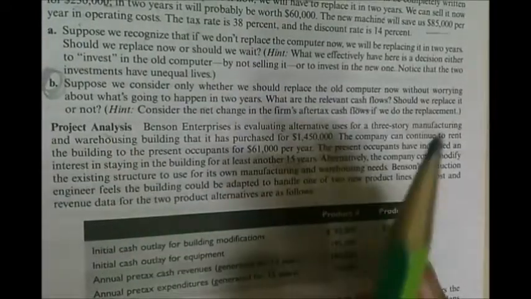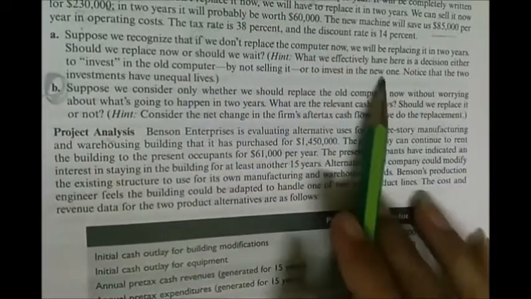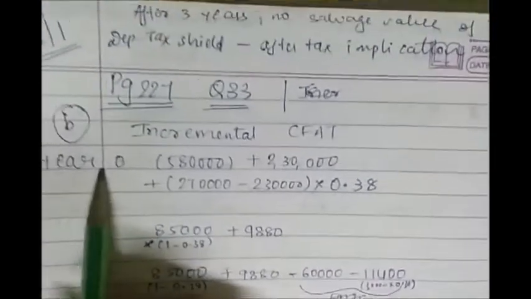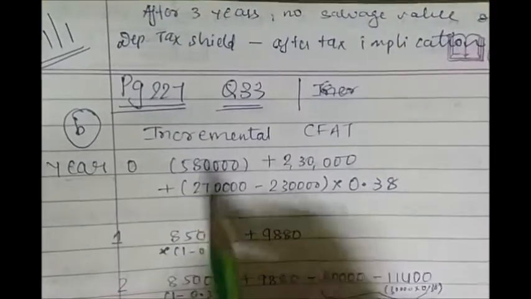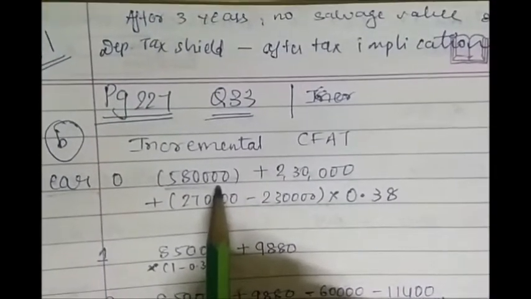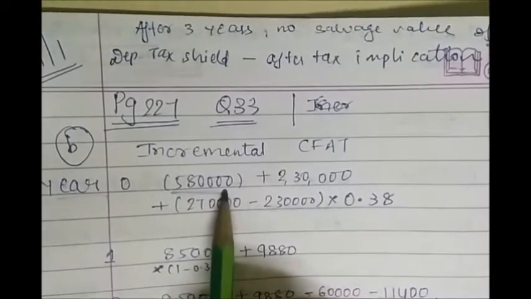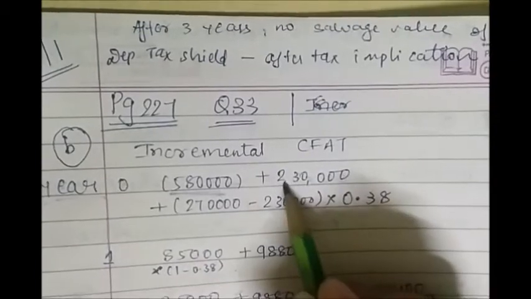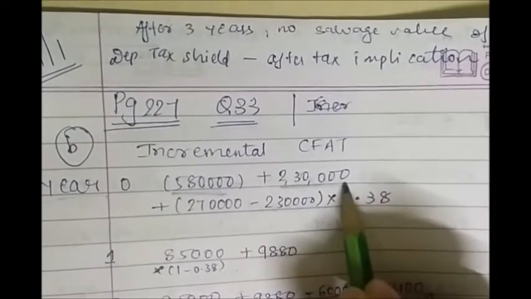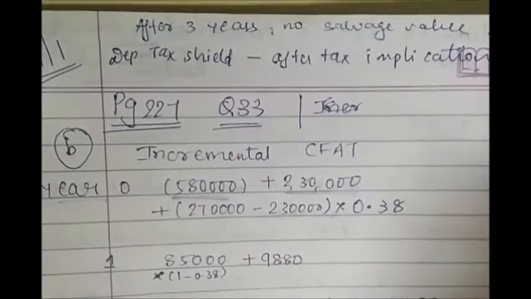So again we will be using the NPV technique. So first we will have to calculate the cash flows. Now see, first we will calculate for year 0. So at year 0 you will be purchasing the machinery for 5,80,000. So that is your cash outflow. Plus by selling the old machinery you will receive 2,30,000. That is the cash inflow.